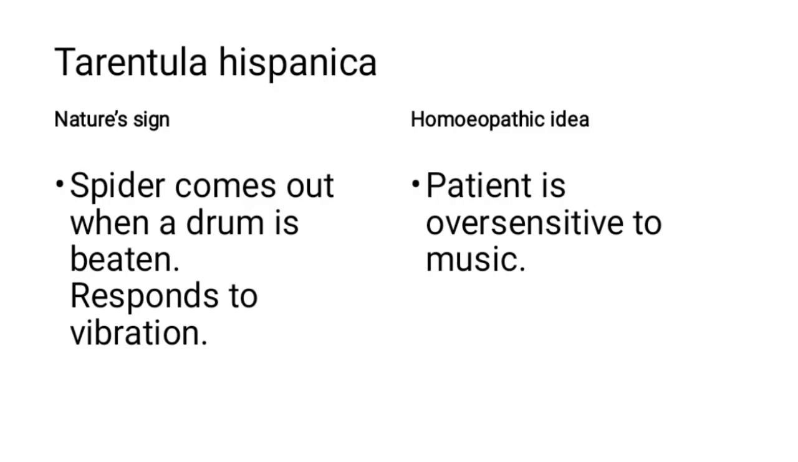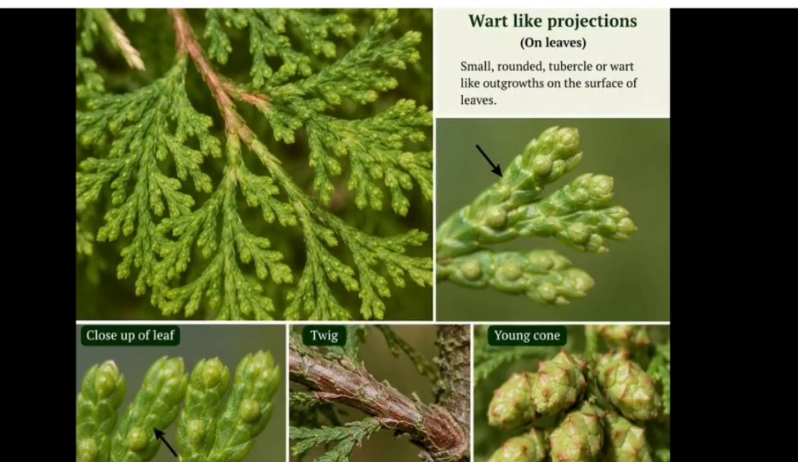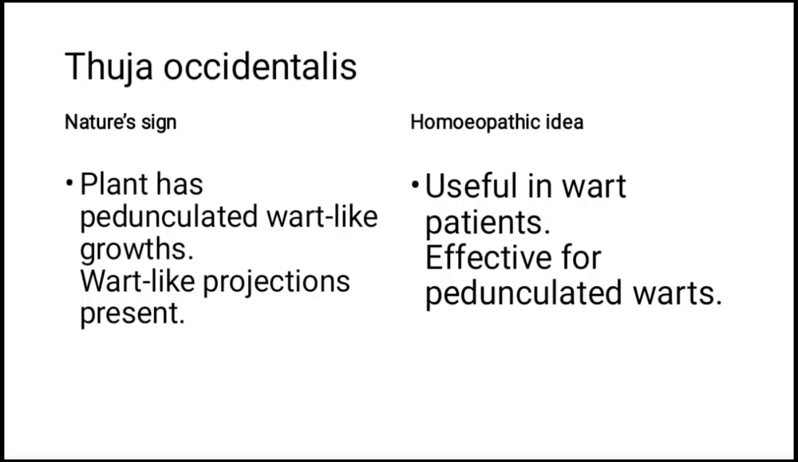The last drug we will see is the plant of Thuja. What is the nature sign? The plant has pedunculated wart-like growths or wart-like projections. See this image, how the wart-like projections are there on leaves, twigs, young cones. So by seeing this, we are getting that for any wart-like projection or any growth, we can give Thuja. It is a great antisycotic, the king of antisycotics. So the homeopathic idea we are getting is that it is useful in wart patients and effective for pedunculated warts.